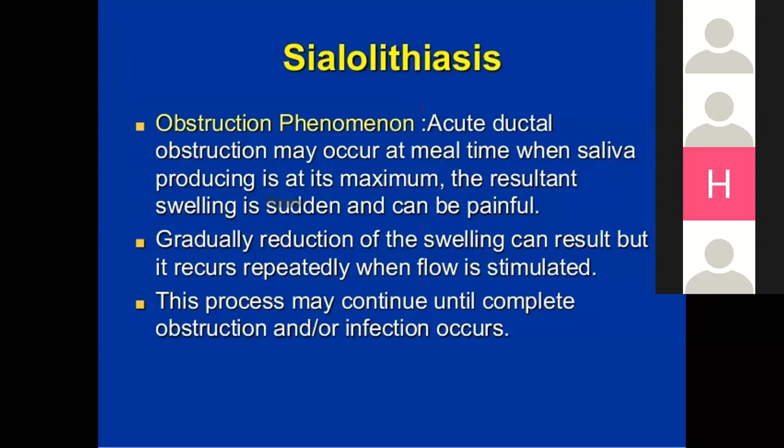The resultant swelling is sudden and can be painful. Sometimes the patient complains that when he eats, he feels swelling below his jaw, and that should be a painful one. Gradually the swelling can reduce, but it recurs repeatedly when flow is stimulated. So the process may continue until complete obstruction or infection occurs.